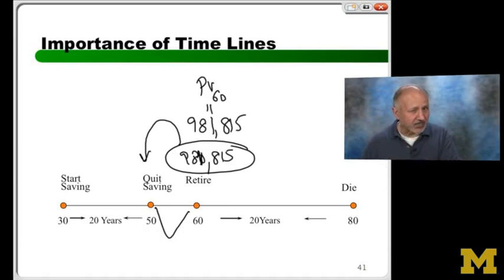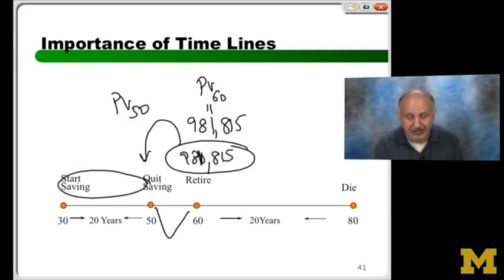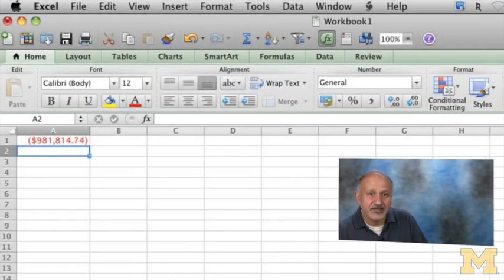Remember, in finance, time value of money is everything, and the interest rate is what? 8%. So now what do I have to do? I have to bring it back, PV in year 50. What will that do? That will become the future value of the saving annuity I'm trying to solve. So let's do that, and that will help us. As I said, this is a very, very cool problem, and I'm going to walk you through it simply because I'm going to make another cell.